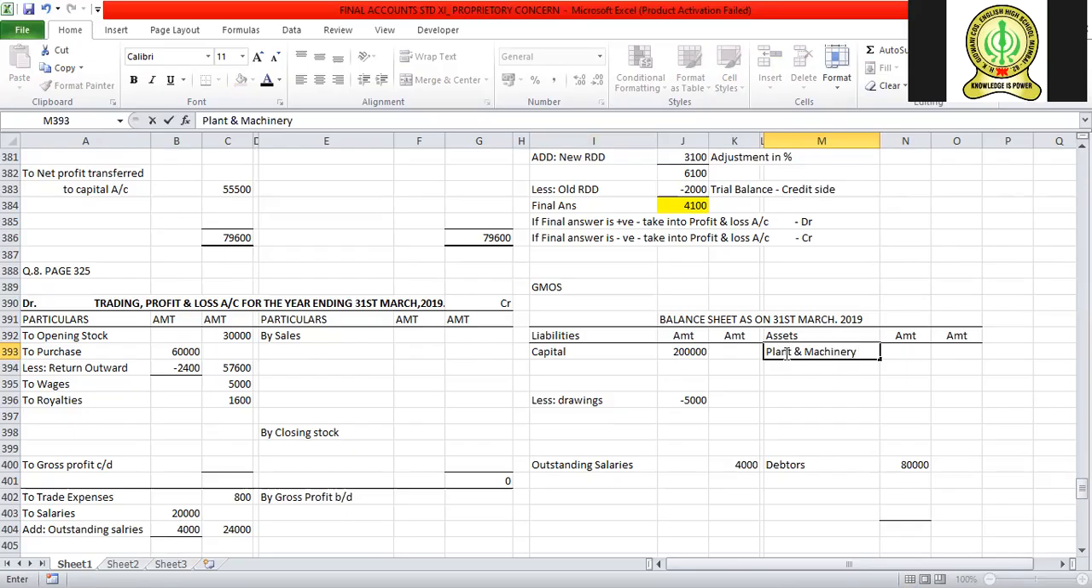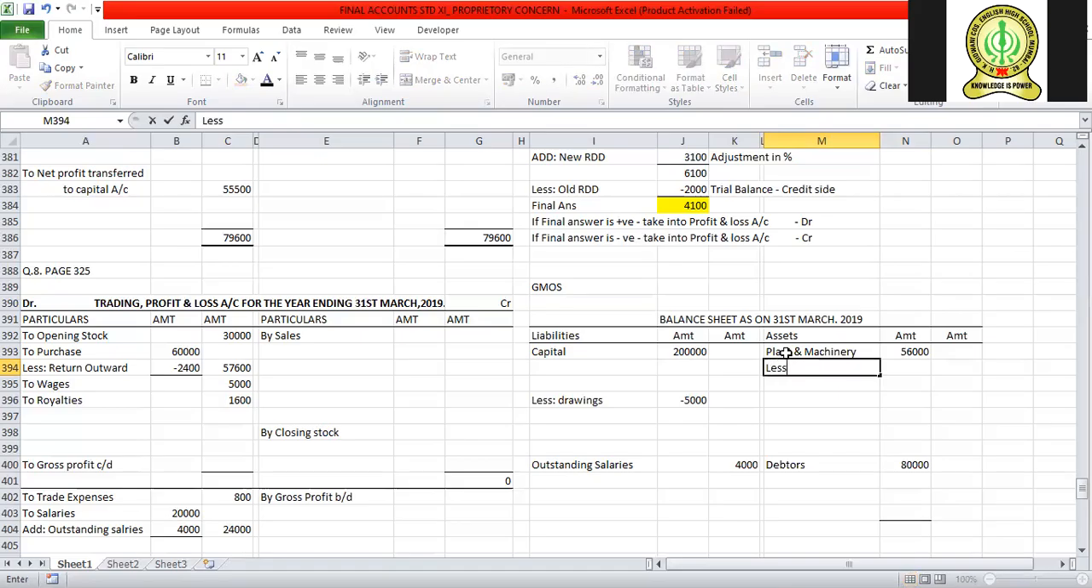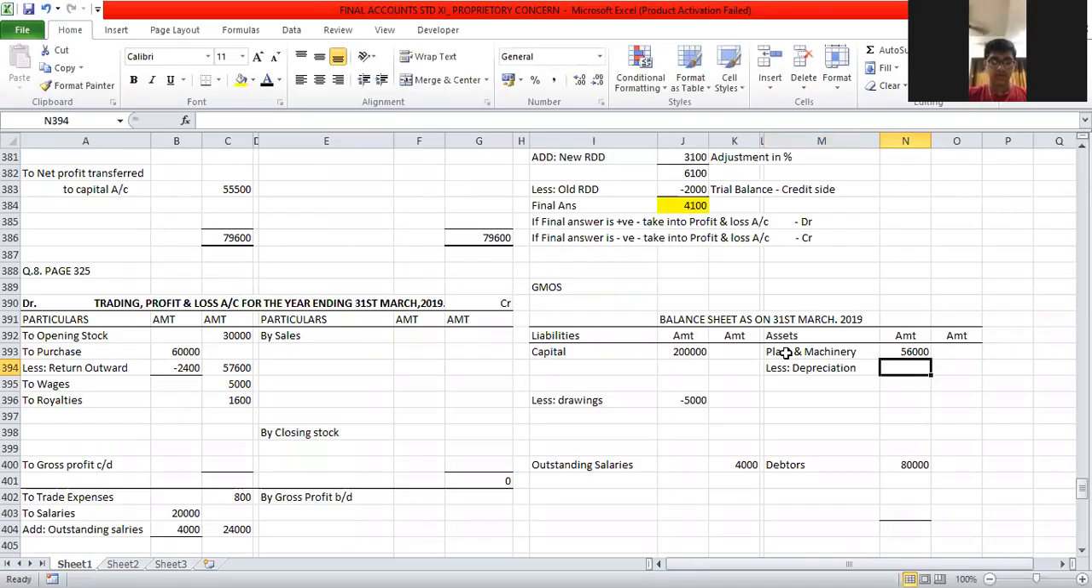How much is the 56,000 amount? The adjustment says that plant and machinery is to be depreciated 5%. Calculate 5% of 56,000. Less depreciation: 10% is 5,600, half of that is 2,800. This is the way you will be calculating easily. Understood? In the outer column, the amount you get is 53,200.